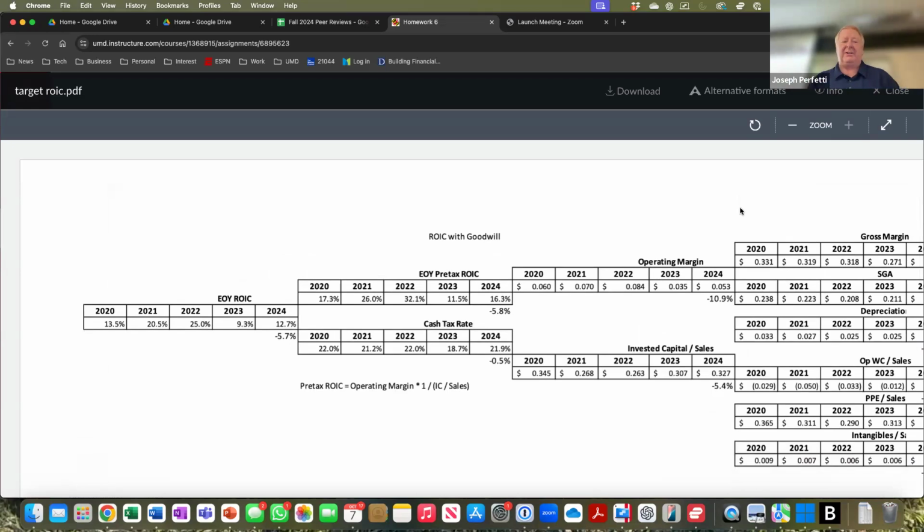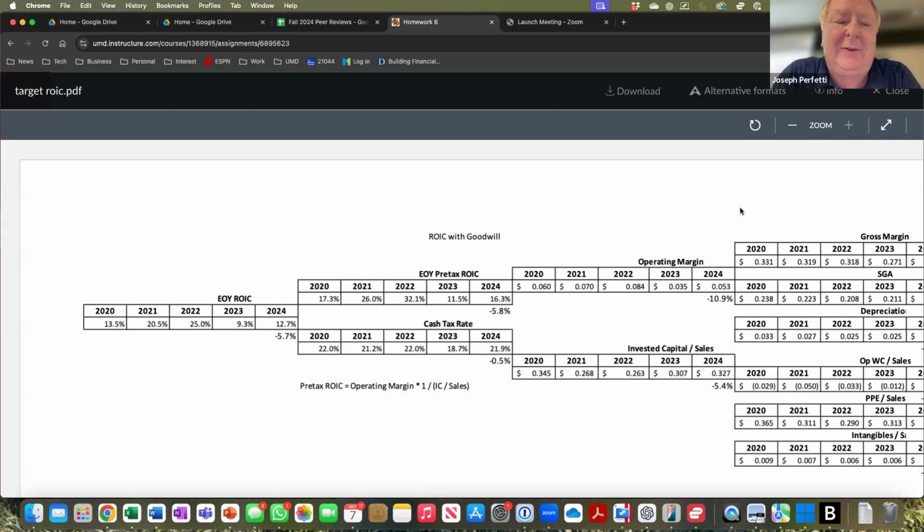At a minimum, you should say the following. In 2020, Target's ROIC was 13.5%. Five years later, in 2024, it fell to 12.7%. That was a 5.7% decline over 5 years, right? Why? Reason number 1, tax rate. In 2020, Target's tax rate was 22%. In 2024, their tax rate was 21.9%. So virtually unchanged. The tax rate did not have any meaningful effect on the ROIC.